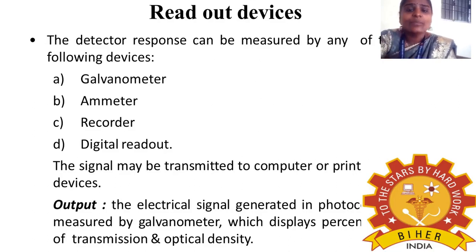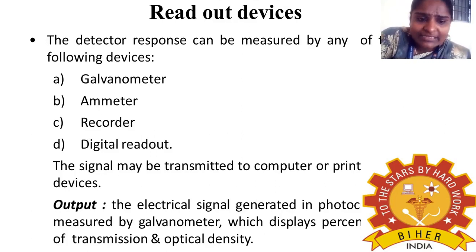Next part is readout devices. The readout devices available are galvanometer, ammeter, recorder, and digital readout. This signal may be transmitted to a computer or printout devices.